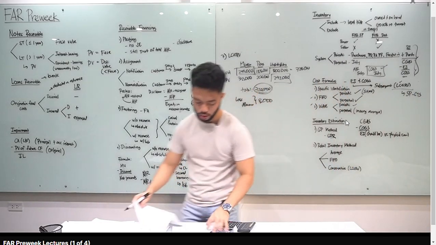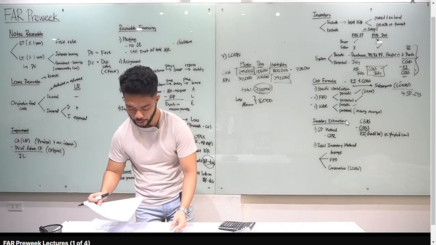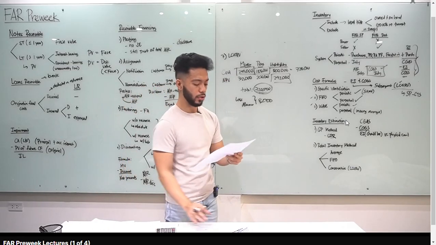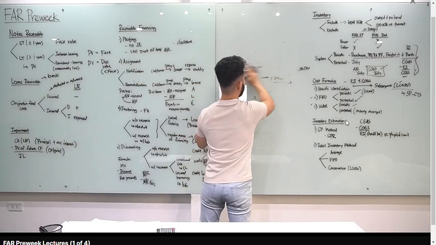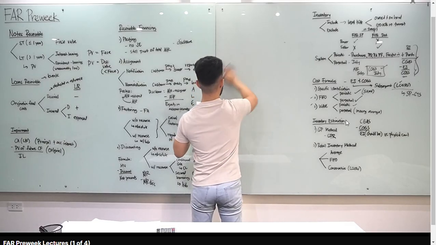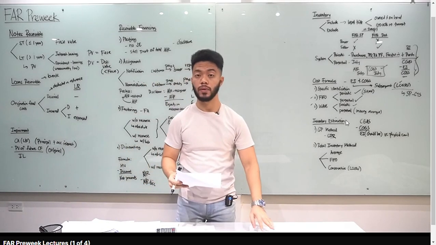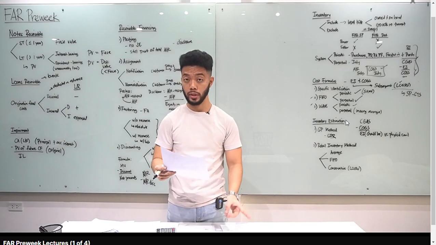Let's go to our handouts. Number 1, inventory estimation. The gross profit method assumes that, punta ka sa boy, sales and cost of goods sold have not changed from the previous years. Okay? Ang ibig sabihin lang yan, yung number 1 na yan, stable yung gross profit rate natin. Okay? So, gross profit rate yung important dyan.